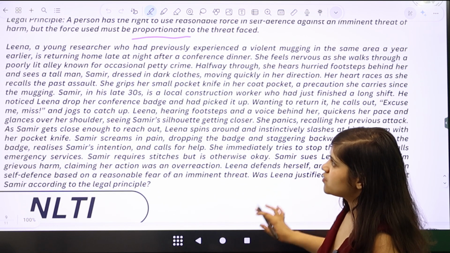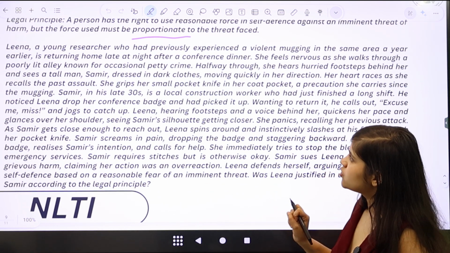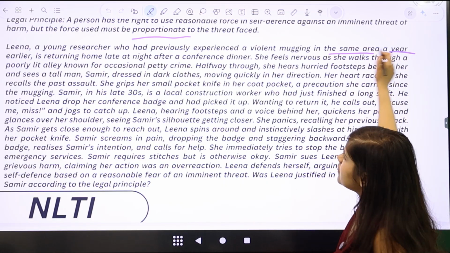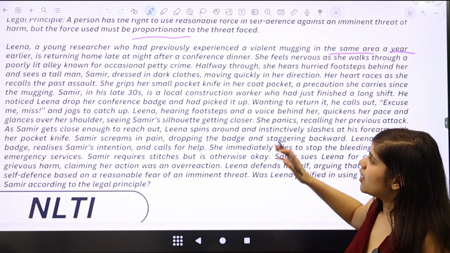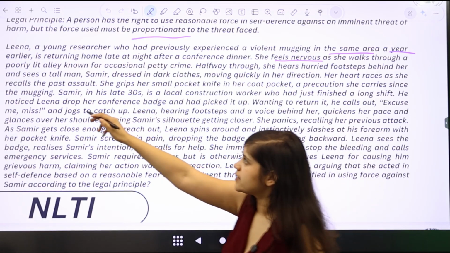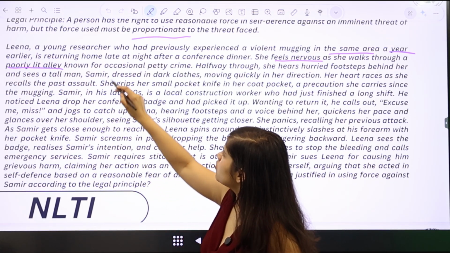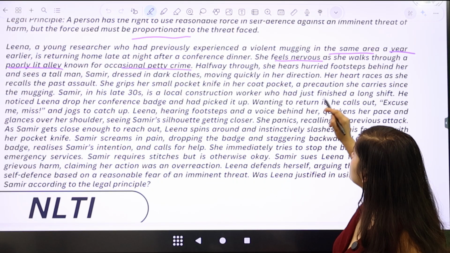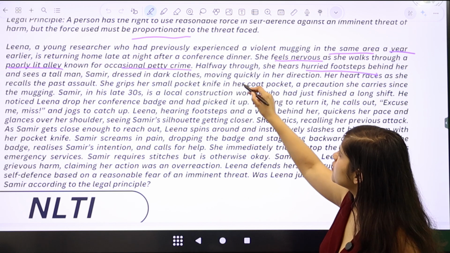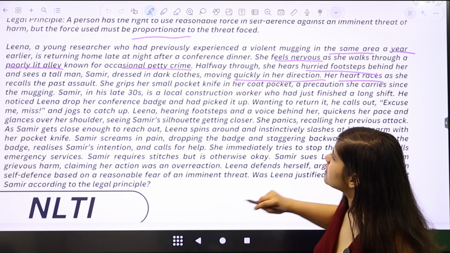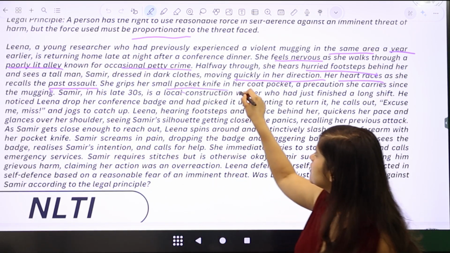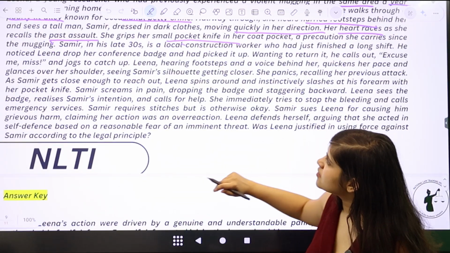Now, if you read this question, it says that Lena is a young researcher who had previously experienced a violent mugging in the same area a year earlier, returning home late at night after a conference dinner. And she feels nervous as she walks through a poorly lit alley known for occasional petty crime. Halfway through, she hears hurried footsteps behind her and she sees a tall man, Samir, dressed in dark clothes, moving quickly in her direction. Her heart races as she recalls the past assault. She grips her small pocket knife in her coat pocket, a precaution she carries since the mugging.